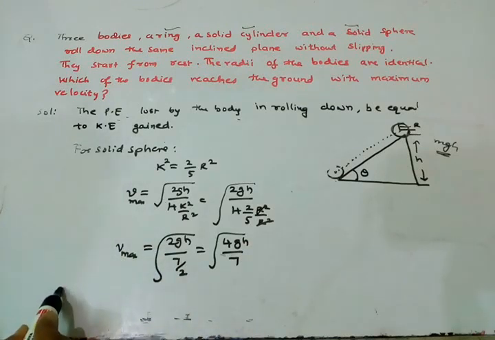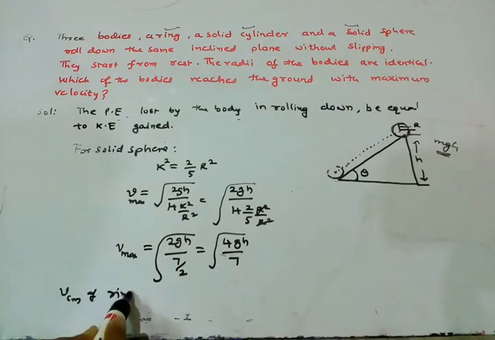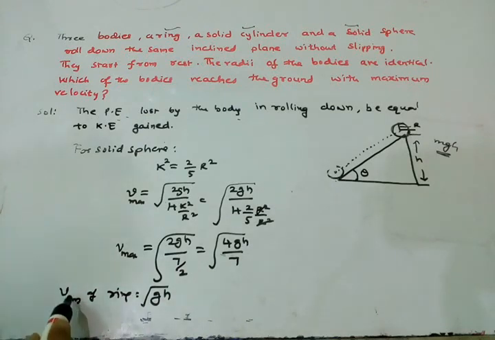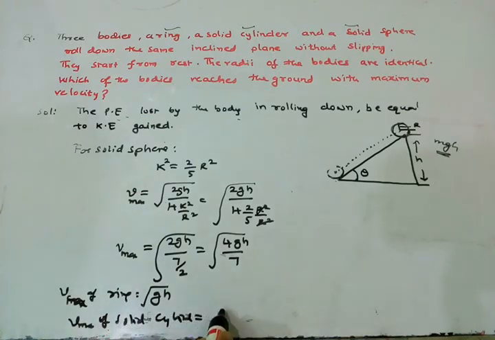So we have the center of mass velocity of the ring equal to under root of gh. For the solid cylinder, we got under root of 4gh by 3.